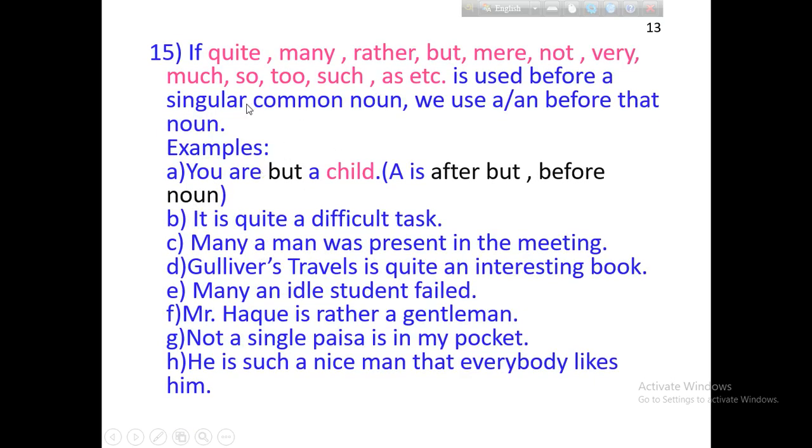You have found that if quite, many, rather, but, may, not very much are used before a singular common noun, we use a or an before that noun. If these words are used before a noun, we can use a before the noun.